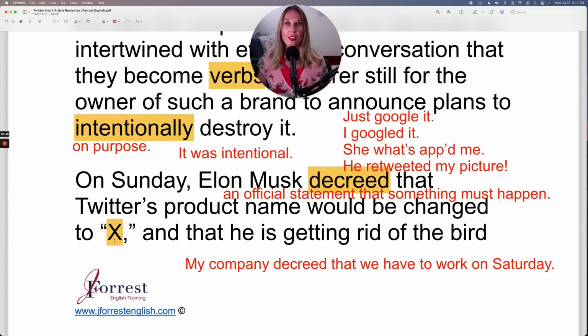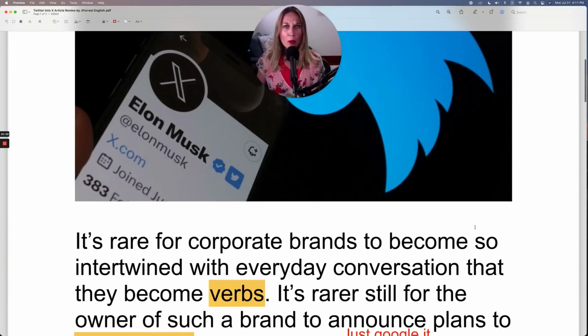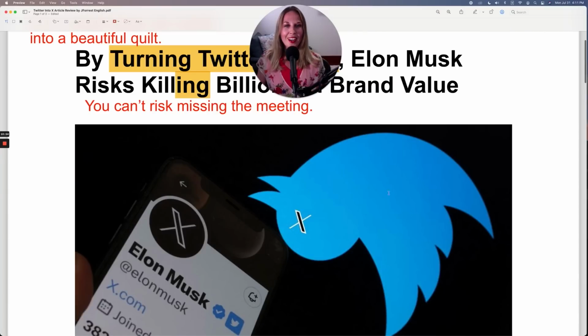Okay, would be changed to X, and that he is getting rid of the bird. Oh no, the famous Twitter bird. I like this bird.